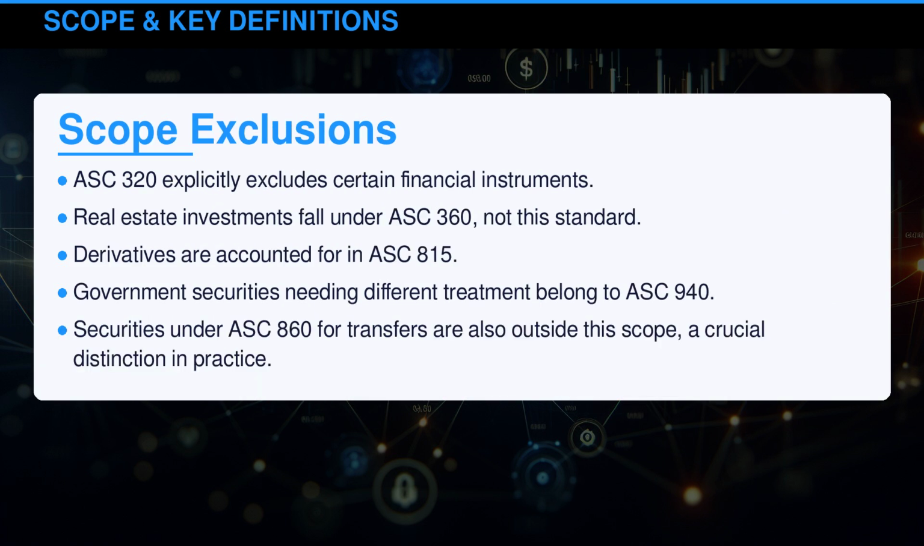ASC 320 explicitly excludes certain financial instruments. Real estate investments fall under ASC 360, not this standard. Derivatives are accounted for in ASC 815. Government securities needing different treatment belong to ASC 940. Securities under ASC 860 for transfers are also outside this scope, a crucial distinction in practice.